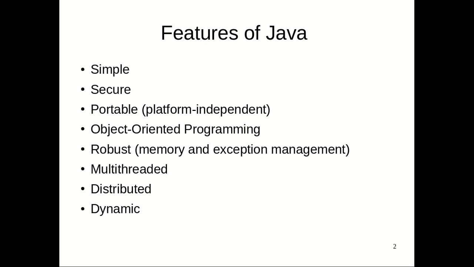Next, robust. The robust feature of Java is supported by two properties: memory and exception management. We have already seen exception management in C++, where exceptions are managed in a somewhat manual way, whereas in Java the exceptions are raised automatically.